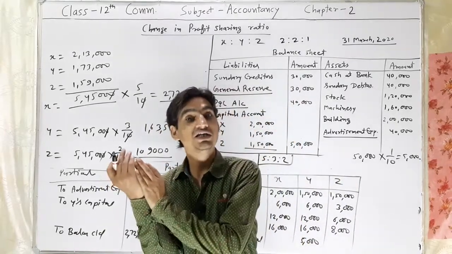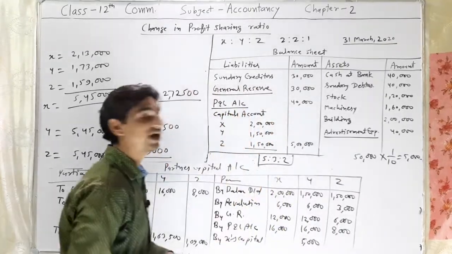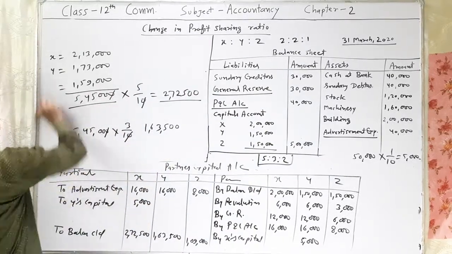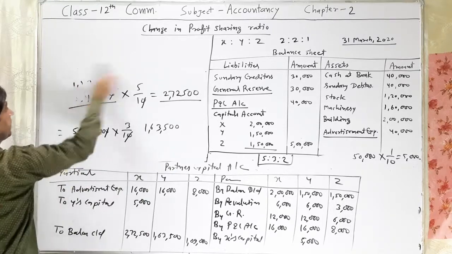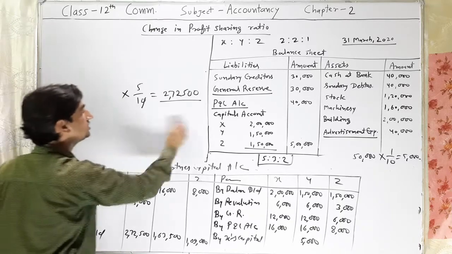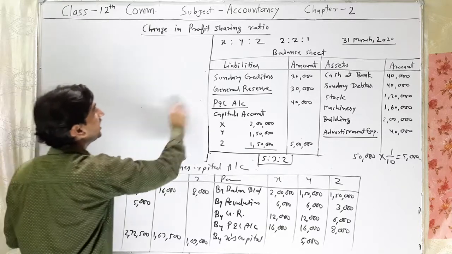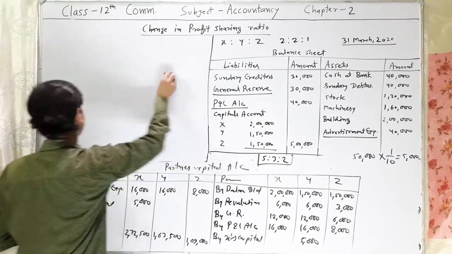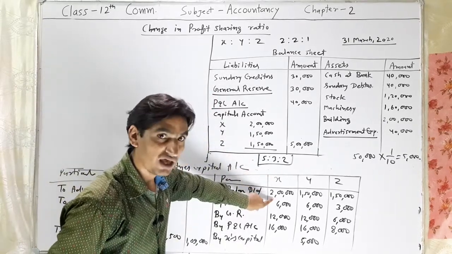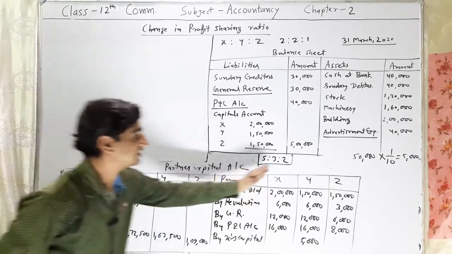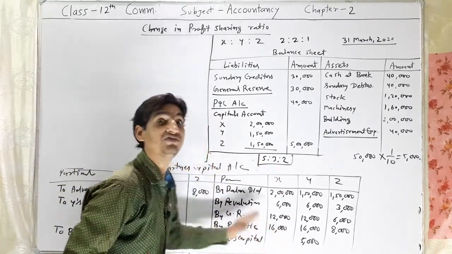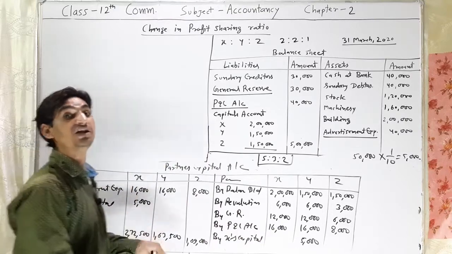will withdraw his capital from the firm. We will need to find it out. So how to find it? Please listen here. How to find the amount of withdrawal or the amount of new capital introduced, who will introduce and who will withdraw. Take the X capital credit side balance and the X capital debit side balance. If the credit side is greater, it means he will withdraw. If the debit side is greater, he will bring new capital.